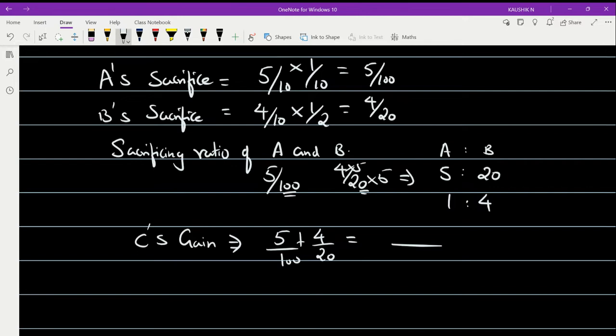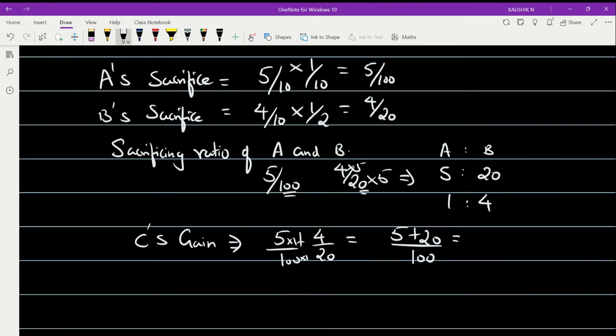Sorry, it won't be 10, the LCM will be 100. So 5 by 100 plus 20 by 100, that is 4 into 5, so 20.